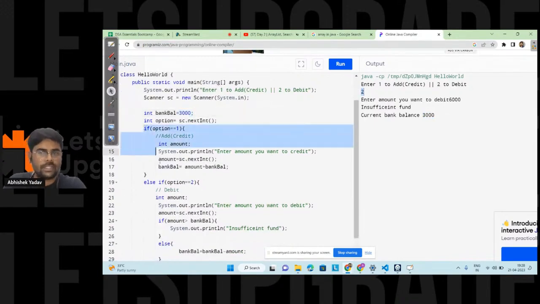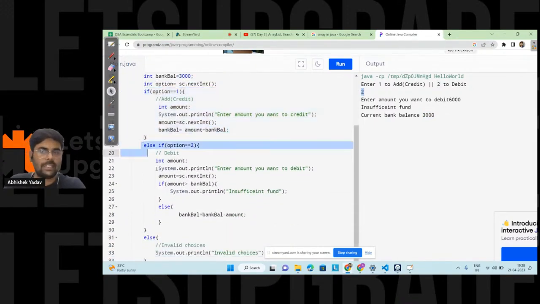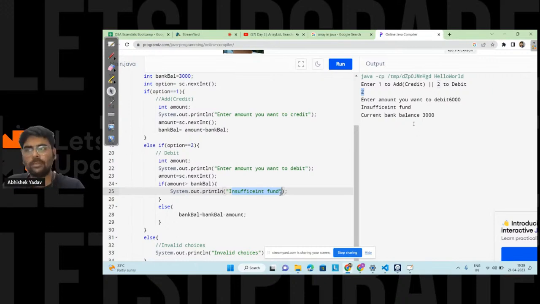So the first if condition is false, and we are inside the second if condition, right? And we have written the code that if the amount we have entered, 6,000 rupees, is greater than the bank balance, that's why we are getting insufficient fund on the output screen, and that's why no money is getting deducted from the bank balance, right everyone? Yes or no, is it clear? Anyone has any doubt till this point, please write in the chat.